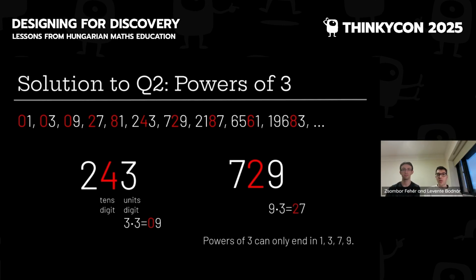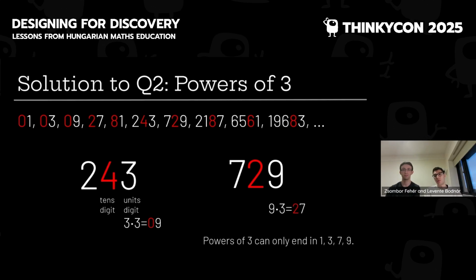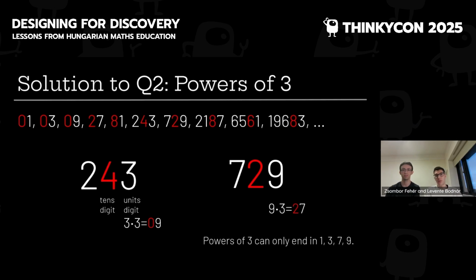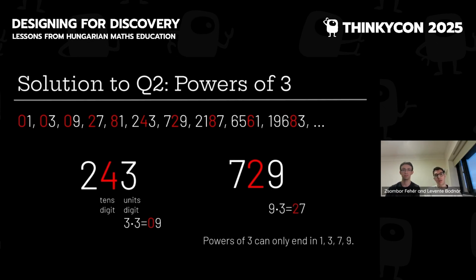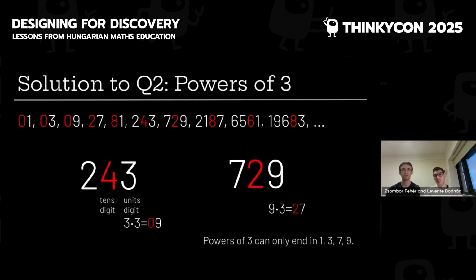Therefore, if the 10th digit is even for one power of 3, then it remains even for the next, and for the next, and for the next, and so on, which means that the 10th digit is even for all powers of 3.